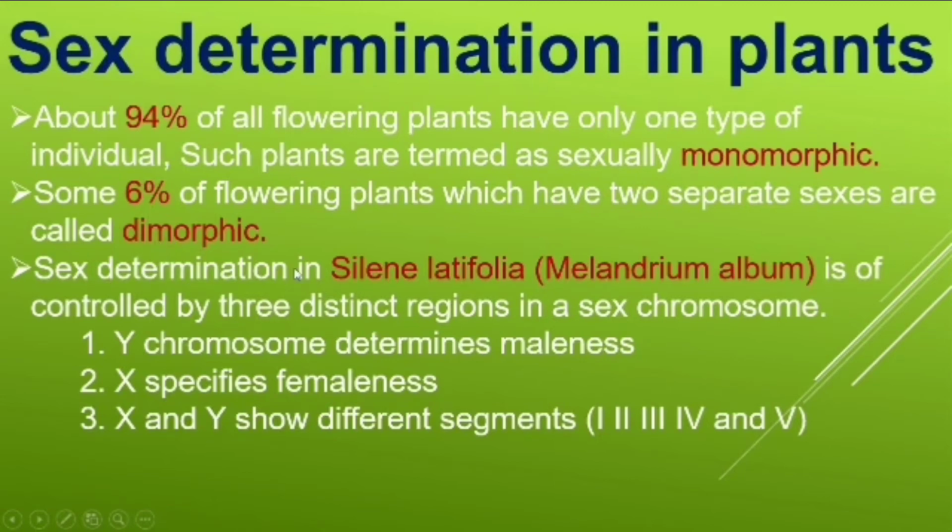In sex determination, Silene latifolia is controlled by 3 different regions in the sex chromosome. What are the regions? The Y chromosome determines maleness, the X chromosome determines female, and XY shows different segments. XY shows 1, 2, 3, 4, 5, so there are 5 different segments on the chromosome. Based upon the position, this plant shows male and female characteristics. So that's the introduction part in plants. We'll just see with an example.